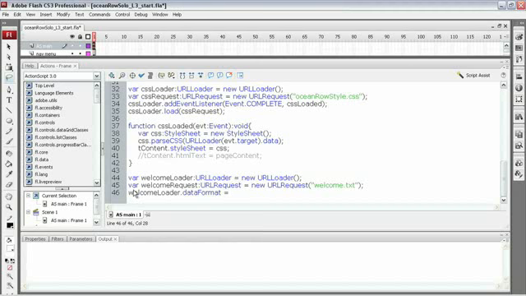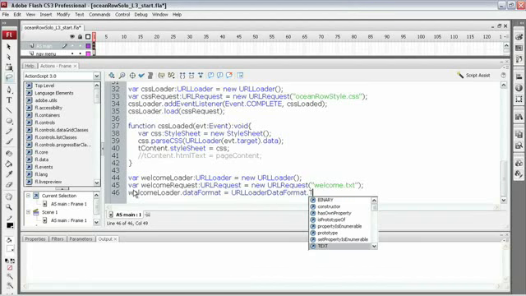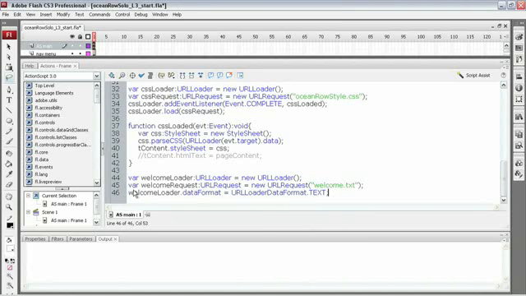Now we've got three specific types of data that URL loaders can handle: text, binary, and variables. And the default is text. Now I'm going to go ahead and set this up even though it's a default, mainly because I want to know that it's there. We've got to type in the specific value for it, so that's going to be URLLoaderDataFormat. And we're going to be working with the text format, since our welcome text file is just plain ordinary text. Now as I said before, that's the default data format, so we could actually leave that line out and our code would work fine.